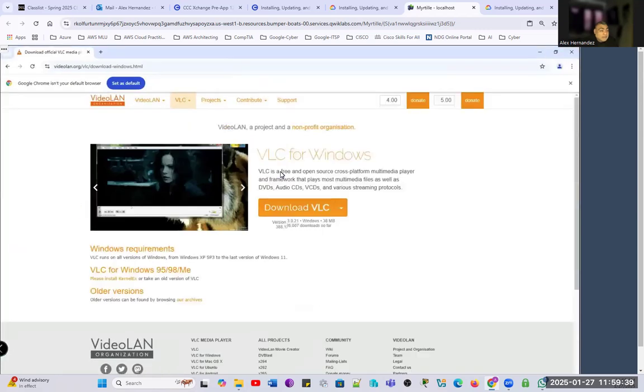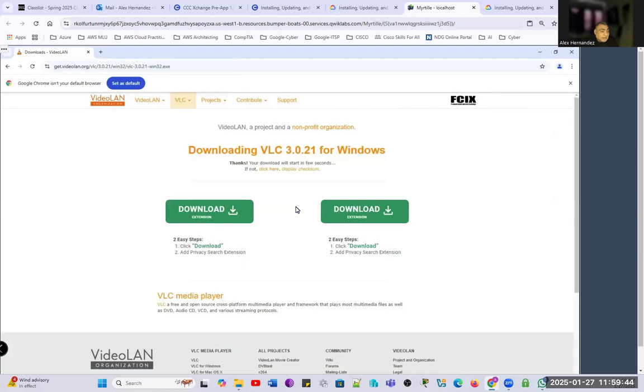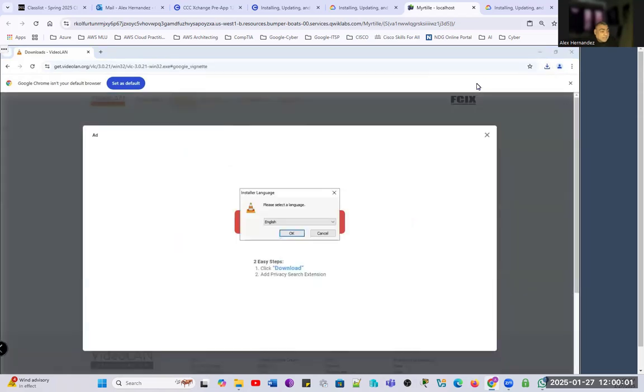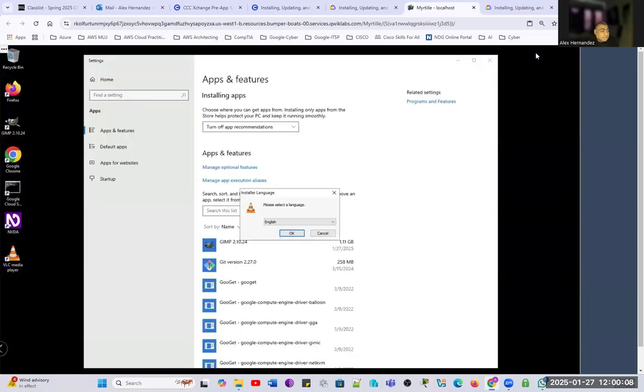Okay, now we are inside the virtual machine. We're going to download it. We don't need to worry about that. We have our download ready right here. And as you can see, that's this 3.0.21. We click on it. This is an ad. Be careful. We close that ad. Okay. And this is our installer.